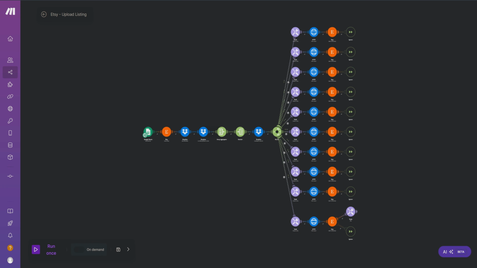If I were to try and do this in make.com with this Etsy upload listing scenario, it would be impossible. The only way that I would be able to put notes, if they even have a notes field, I don't know if they do, in each one of these steps here would be to do it manually by hand.